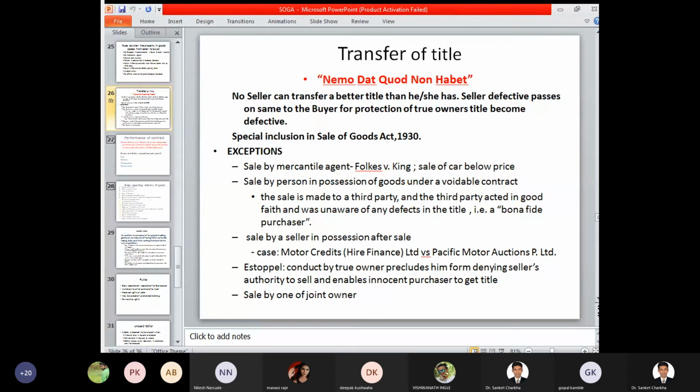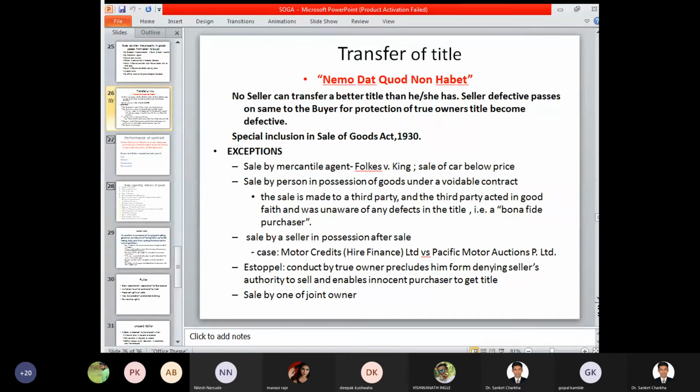Sale by a seller in possession after sale. So if at a particular stage the seller remains in possession of that particular sale, then at this stage also we can say that the seller is having a defective title. So a particular person enters a shop and has purchased or placed a certain order. Now, whenever the order has been placed and the payment for that product has been made, still the buyer is not taking the possession or the delivery of the goods and services. Then at this stage we can identify that the buyer is not in need of those goods and services, and accordingly the possession, the ownership right remains with the seller itself, and that particular title which the seller is having is not of the true nature, and he will be treated as having a defective title or as a defective seller.